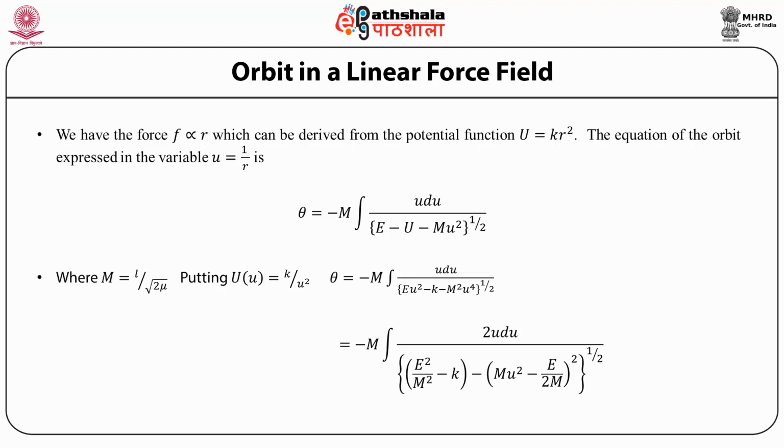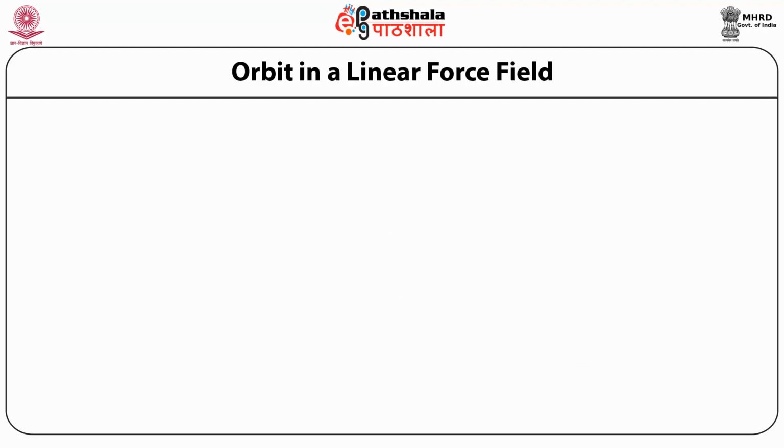The radical term in this expression can be written as some constant minus some square. So finally we have theta expressed as theta is minus M integral 2u du divided by a square root of a quantity which is E square by M square minus k minus a square of (u square minus E by 2M).